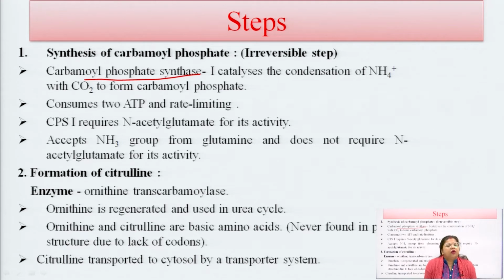The next step is the formation of citrulline. The ornithine transcarbamoylase enzyme is required for the formation of citrulline. Ornithine is present in the urea cycle, it is regenerated in the cycle and used again. Ornithine and citrulline are basic amino acids and they are never found in protein structure due to the lack of codons. So, this citrulline is transported to the cytosol by its transport system.